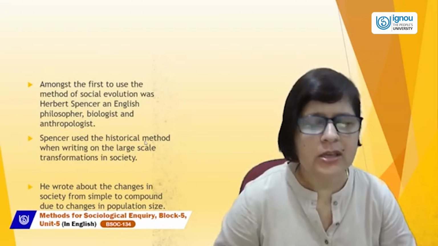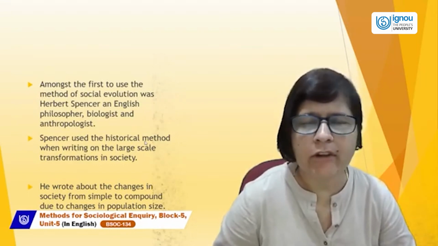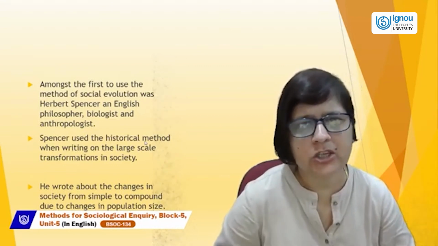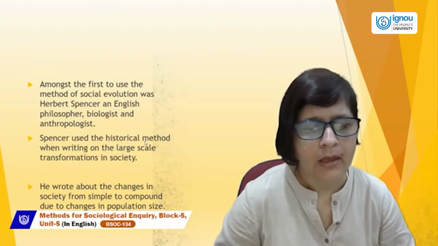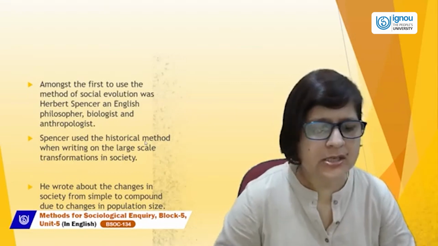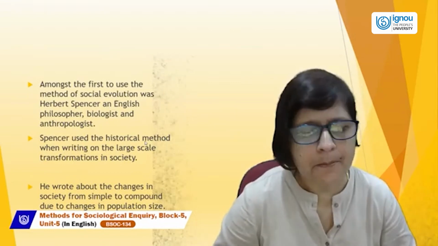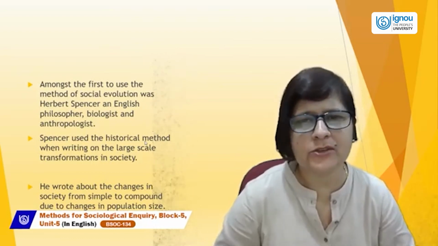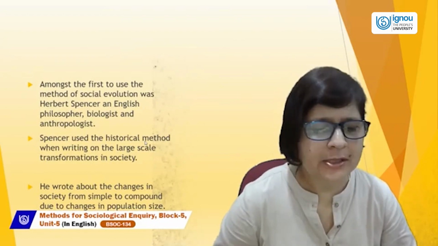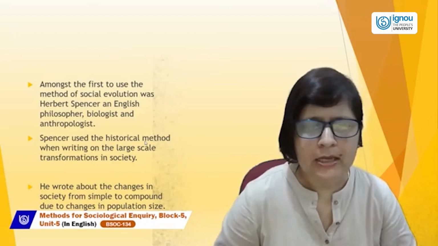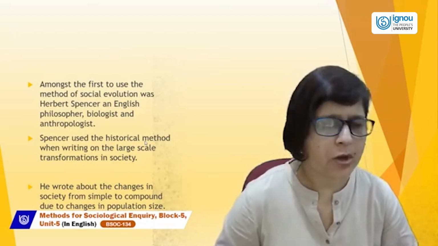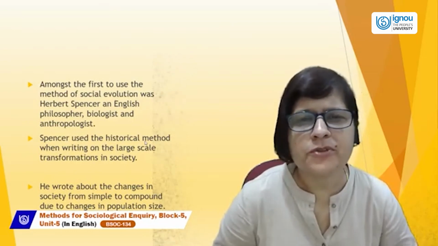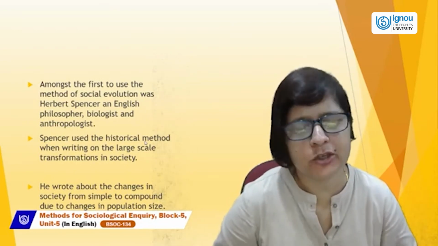Spencer used the historical method when writing on the large-scale transformation in society. He wrote about changes in society from simple to compound due to change in population size. According to Spencer, society changes from simple to compound because of change in size of population.